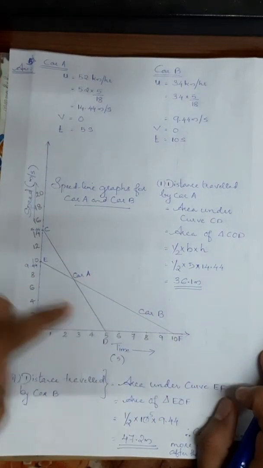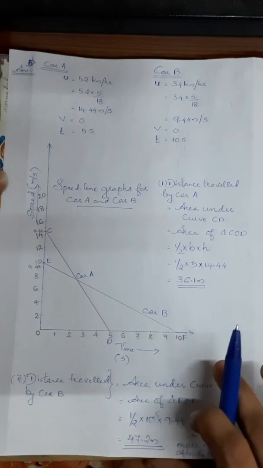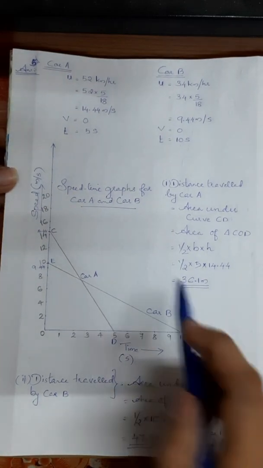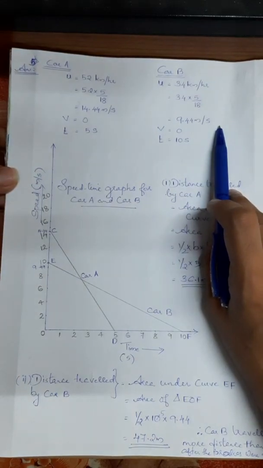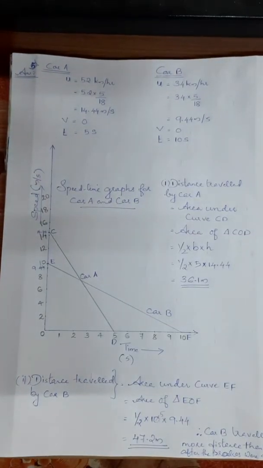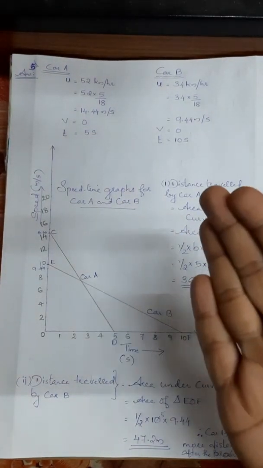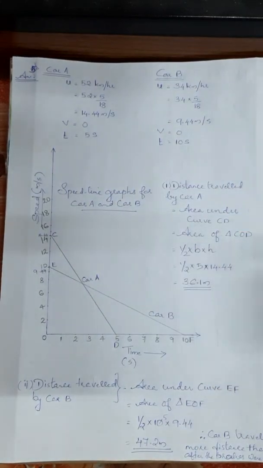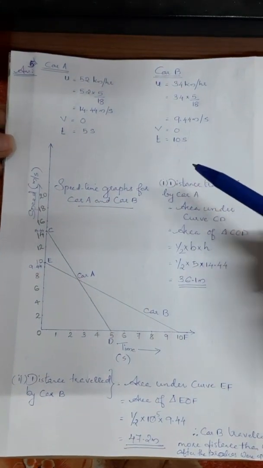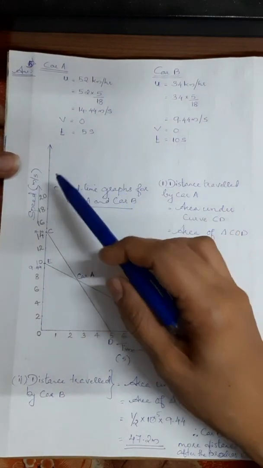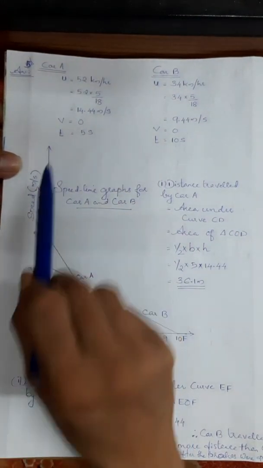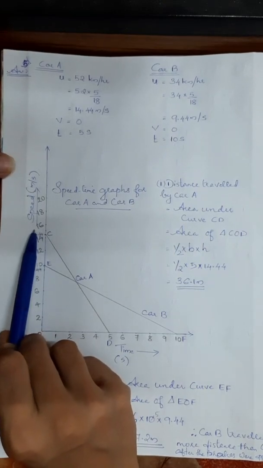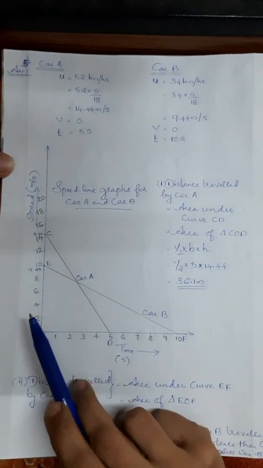on the x-axis and y-axis. So now we are going to draw the speed time graphs for car A and car B. Is it clear? For driver 1 and driver 2, we need to find out who is moving faster. So in the x-axis we have taken time and on the y-axis we have taken the speed. And you can take the appropriate scales for that.